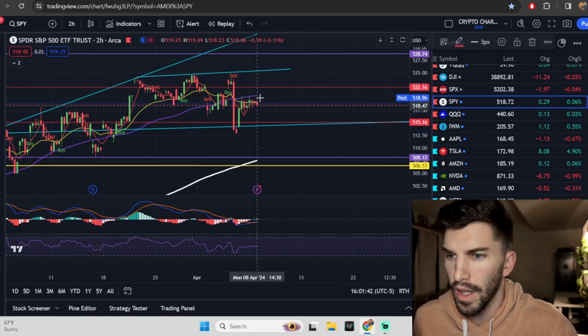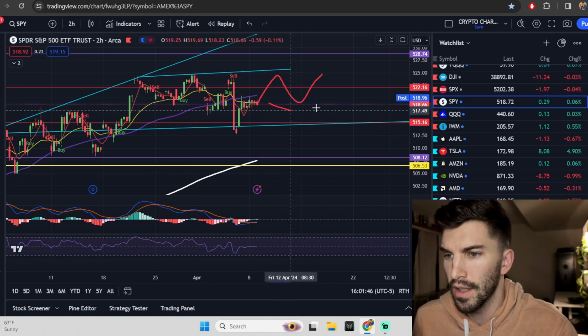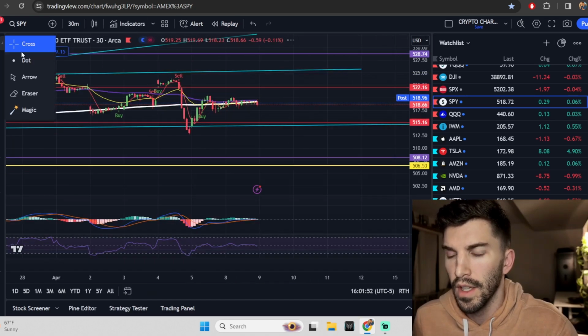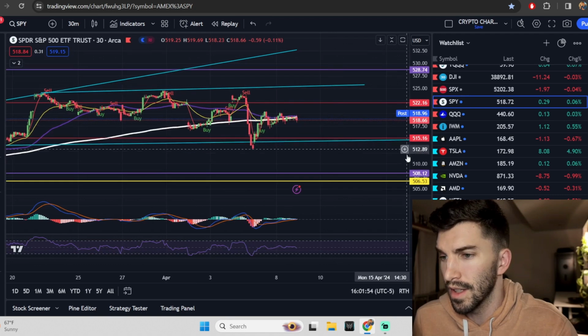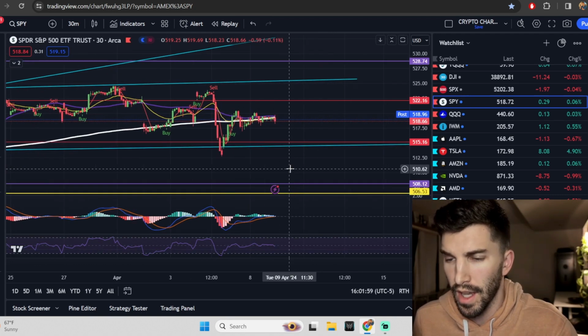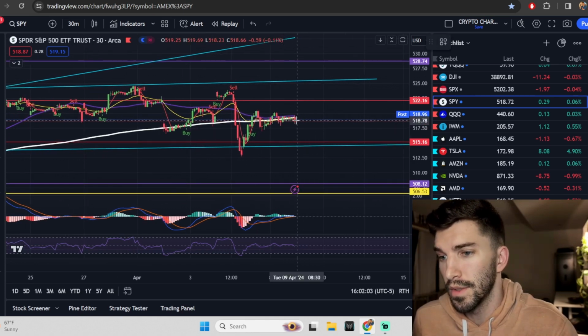So we know how we would go up from here. If we see that move up, maybe we see a dip down, we get that left head and right shoulder. But if we break down first tomorrow, I'm really going to pay attention to these daily expected moves. If the 30-minute is able to curl down, unless it's a geopolitical, some kind of black swan event, that attack actually happens, right? It's supposed to happen in the next couple days. So what I want to pay attention to is some downside here.